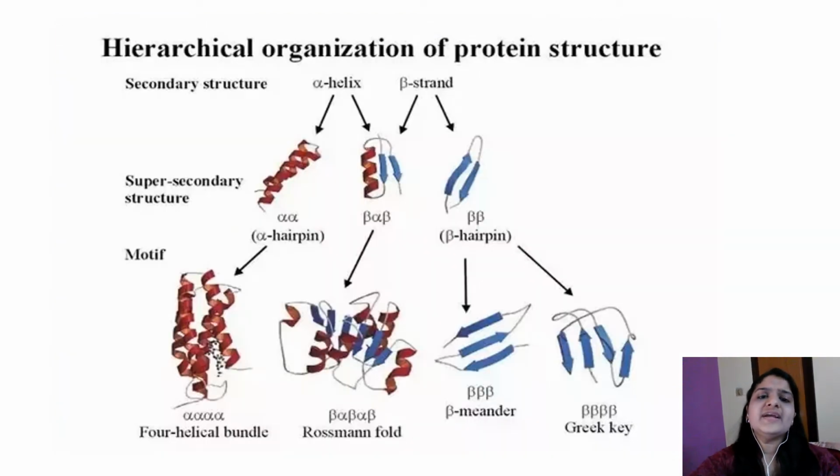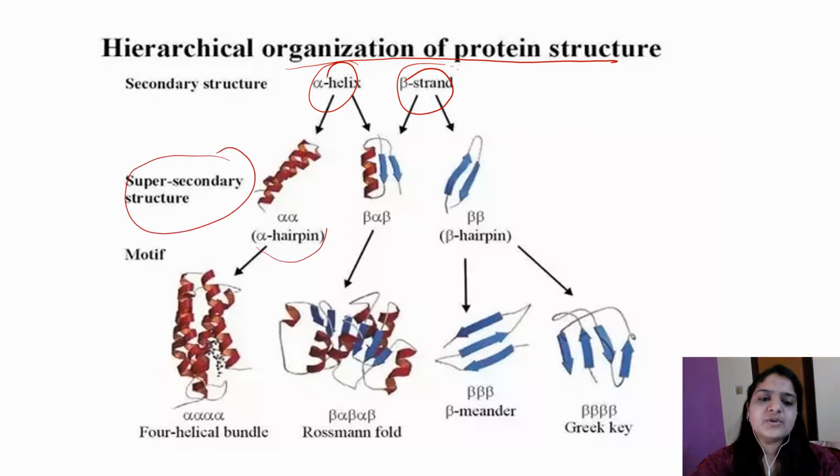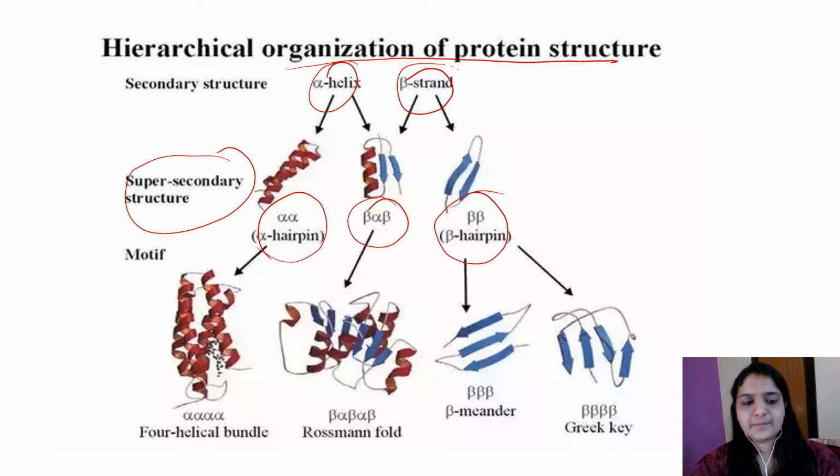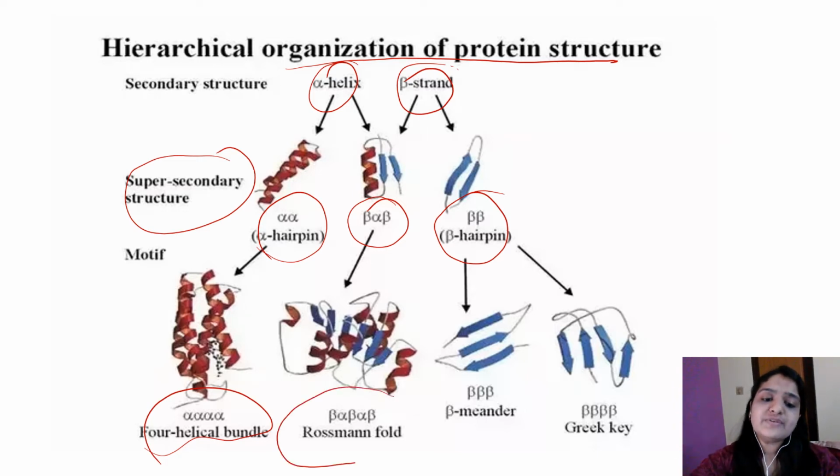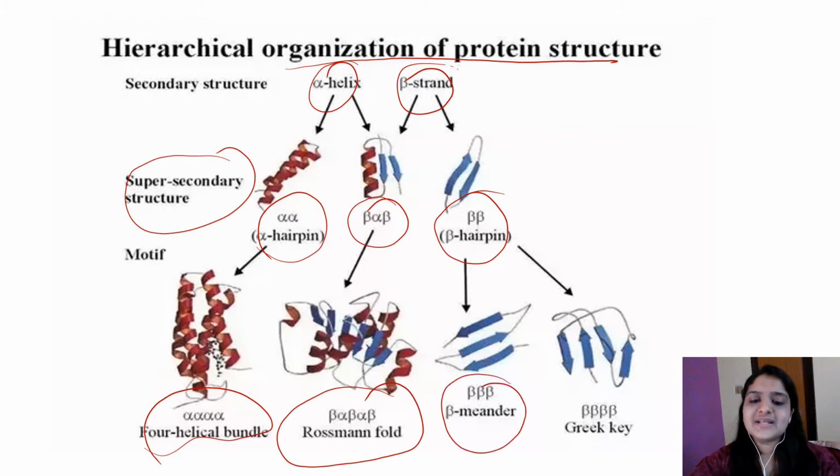This is the hierarchical organization of protein structure. The main secondary structures are alpha helix and beta strands, and super secondary structure involves alpha hairpin, beta alpha beta, beta beta, the beta hairpin, and motifs. The super secondary structures are the 4 alpha helical bundle, then the Rossmann fold, which is important for your exam and consists of beta alpha beta strands, and beta beta beta, involved in beta meander, and Greek key, which consists of 4 beta strands.